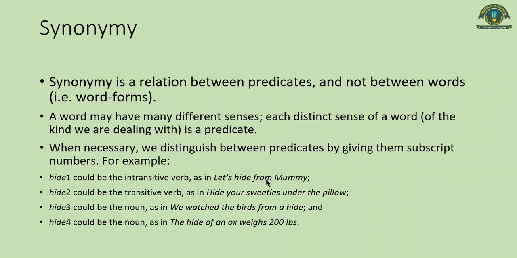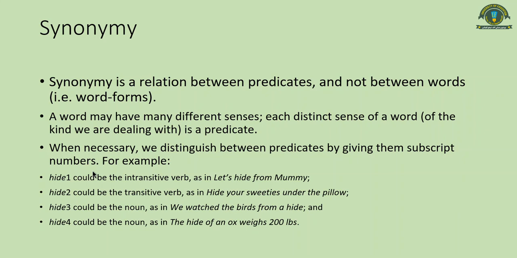The syntax of these two verbs is different. The third one is a noun: we watched the birds from a hide, a place where you were actually hiding. It has been used here as a noun. The fourth one is also a noun, but this time hide is in the meaning of skin, as in the hide or skin of an ox weighs about 200 pounds. So you can see there are different senses, and synonymy will be a relationship between these senses.